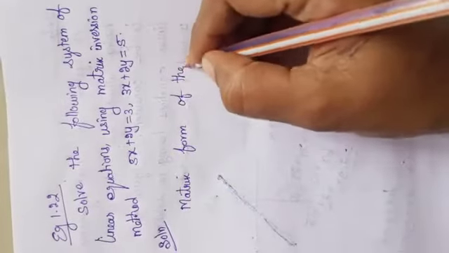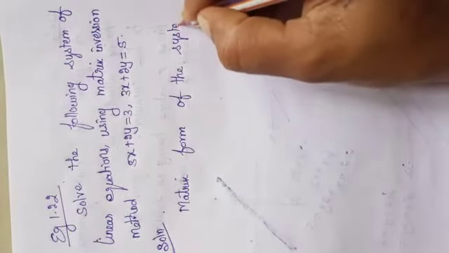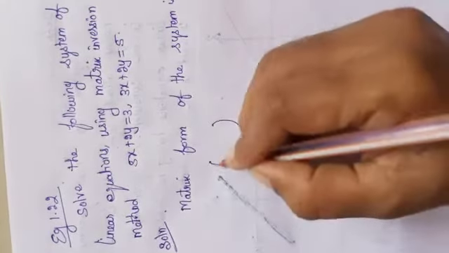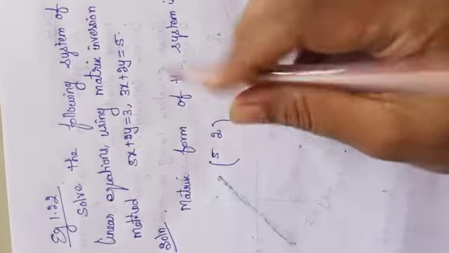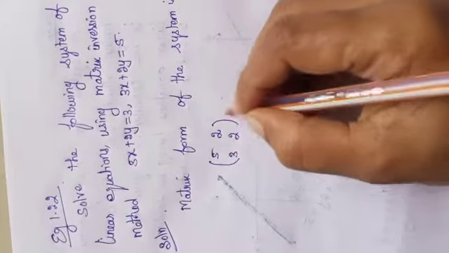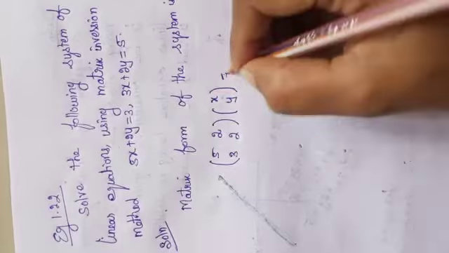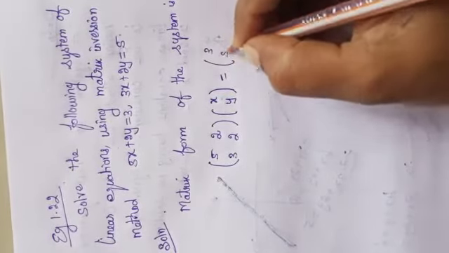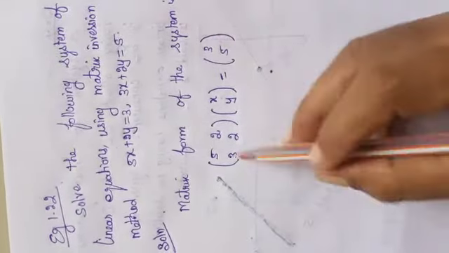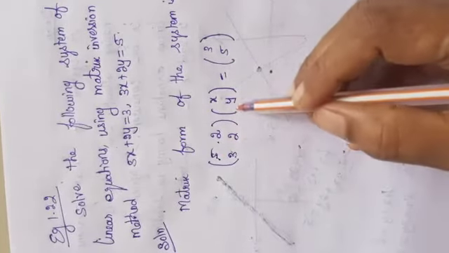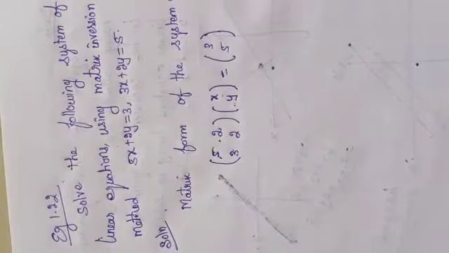Matrix form of the system is: first write the coefficients of x, y. 5, 2. The next equation is 3, 2, into x, y, equal to the constant terms 3, 5. See, 5x plus 2y equal to 3, 3x plus 2y is equal to 5.